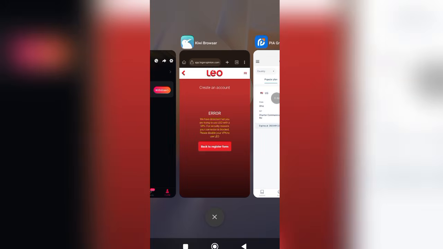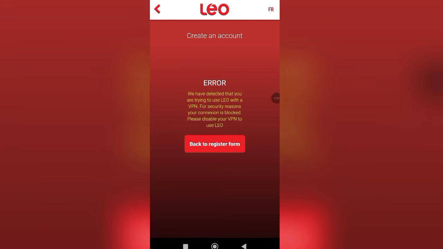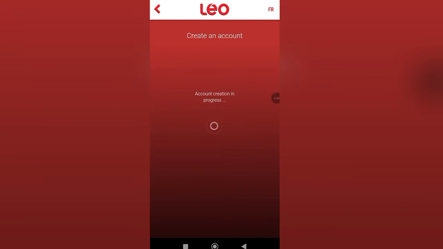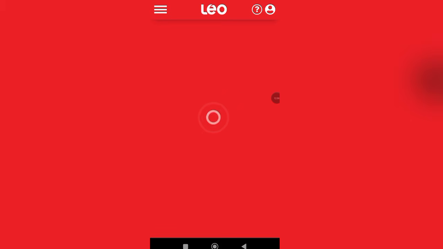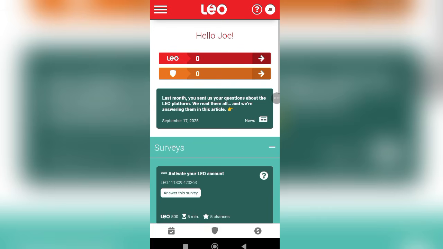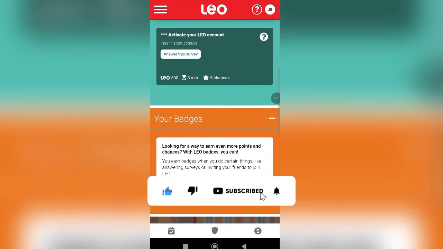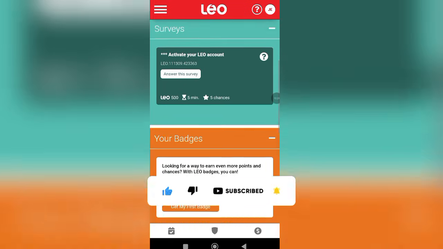So let's go back to this site and refresh. Going back to registration, these are the details. So I click on complete. That is the power of proxy. You can see account creation in progress. We didn't get the same message we got when we were using that VPN. That is what you tend to get when you use proxy. I keep on saying that Peer Proxy happens to be one of the best when it comes to taking surveys. So right here, this is your account, and this is what you are to see when you create your account.